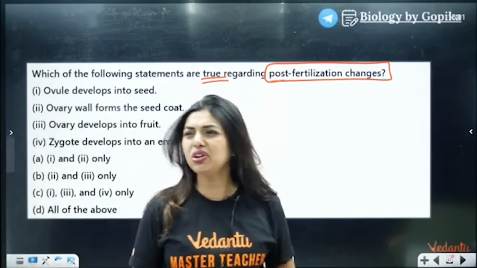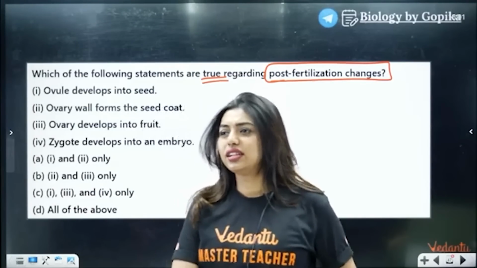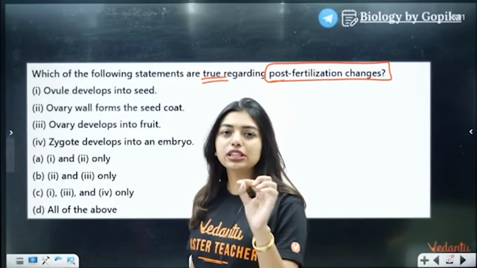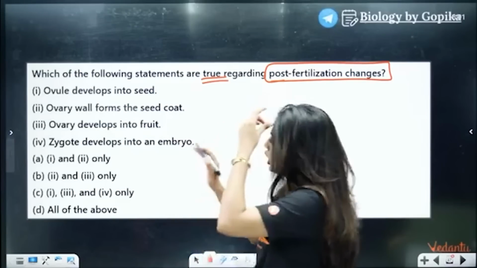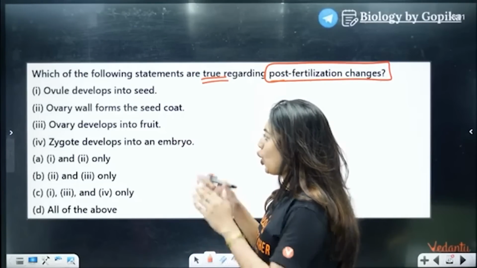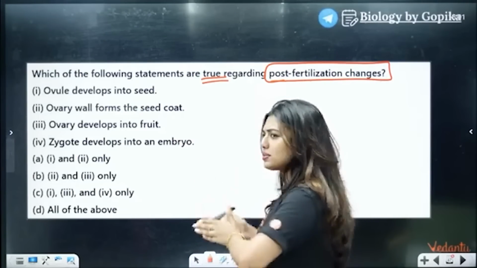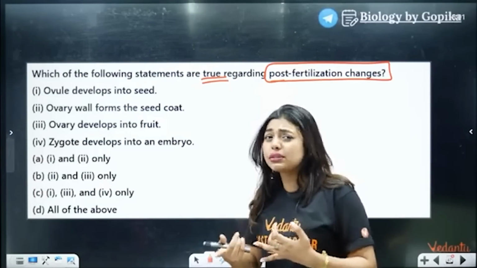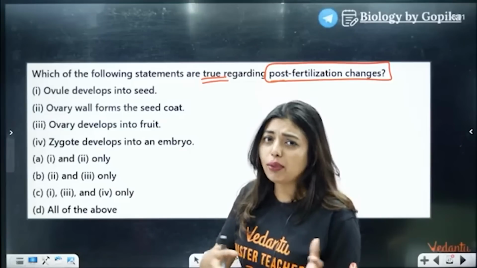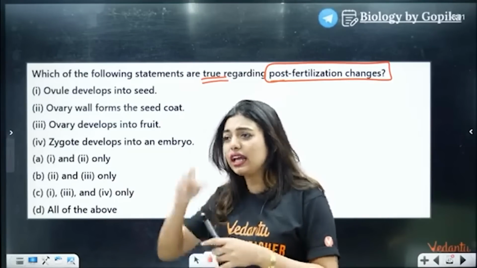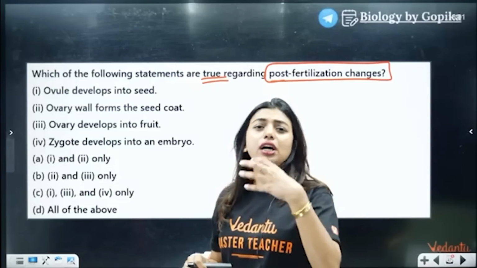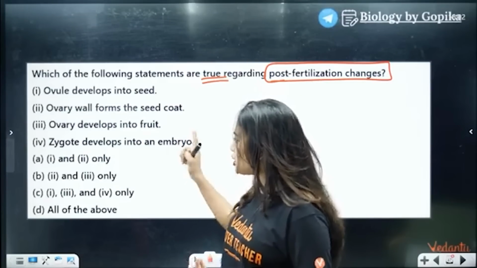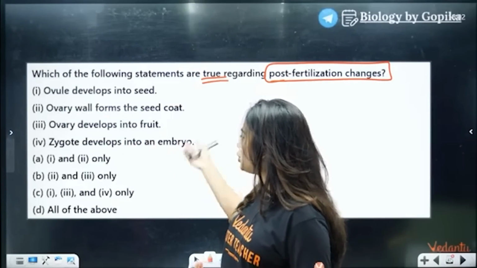Above, all of the above. Again, students, the problem with you people, I'll tell you, one thing you see, you'll run behind it. It's not the thing. See, ovule develops into seed. Ovary wall forms the seed coat. I have taught you about testa and tegmen, and I told you that integuments form the seed coat. That is integuments. Okay, integuments form the testa and tegmen. Okay, ovary develops into fruit. Zygote develops into an embryo.